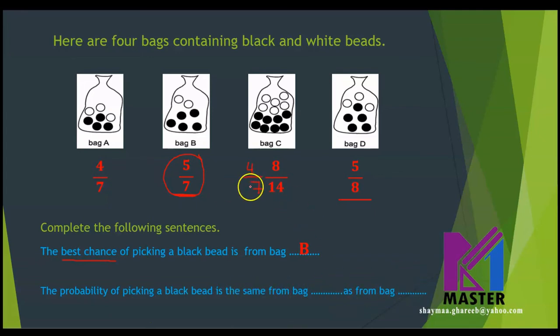I think we already answered this question because 4 over 7 is the same as 8 over 14. They both equal each other. So we can say that the two bags that have the same probability of picking a black bead are bags A and C. Is this clear now?